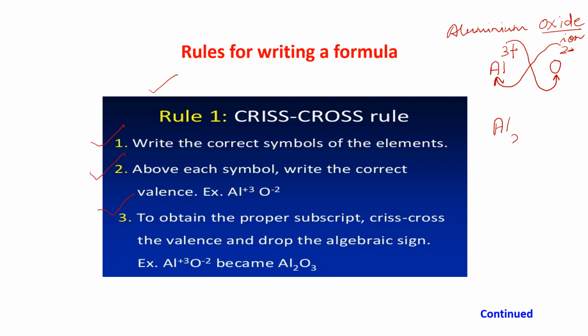So I will write 2 here in the subscript now. We will not write anything in the superscript. And O along with it, 3 will come. So the formula of aluminium oxide is Al2O3. See here, Al2O3. Am I clear, children? So here I have taken the formula of aluminium oxide.